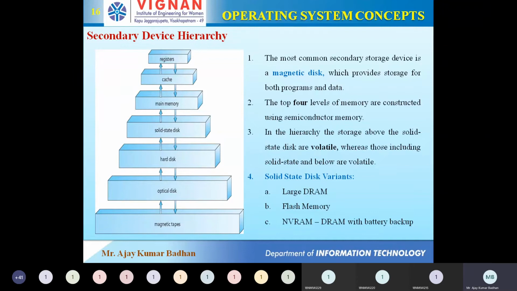And this memory doesn't require backup. This memory is non-volatile, but it doesn't require backup. But there is a small difference between DRAM and flash memory. The speed of DRAM is much faster when compared to flash memory. That is the only difference we have; the remaining is the same. And the last one we have is NVRAM. NVRAM is a kind of DRAM which has a battery backup.